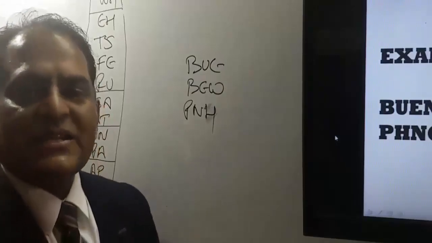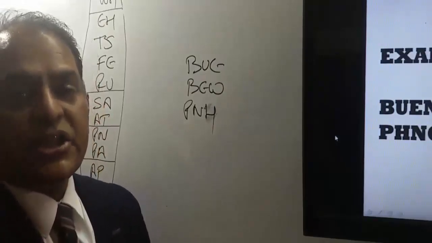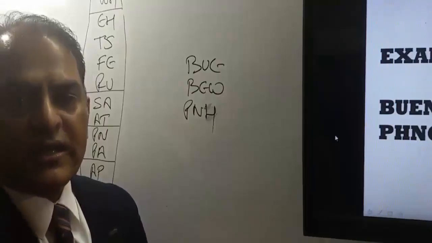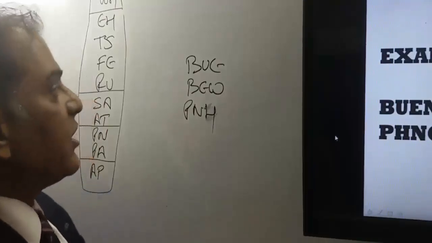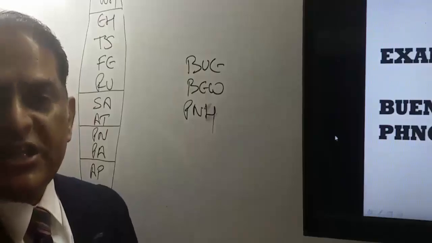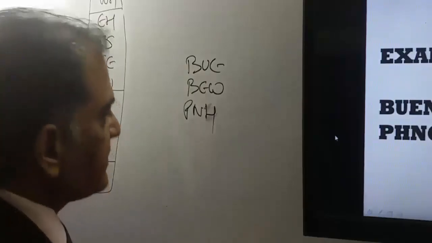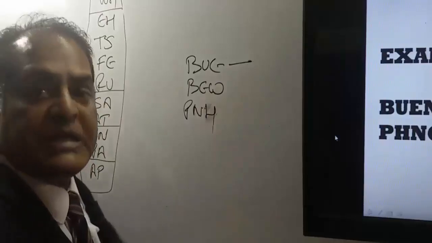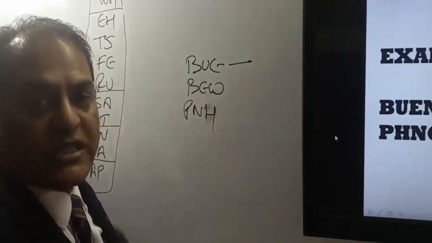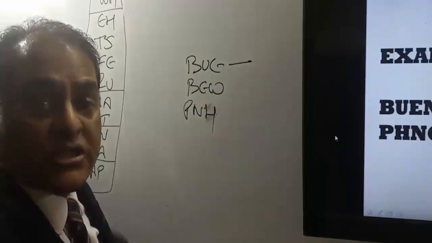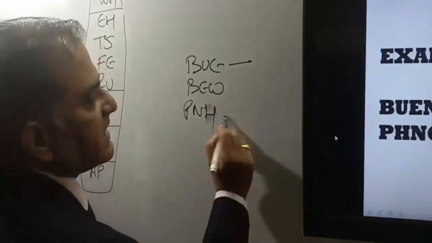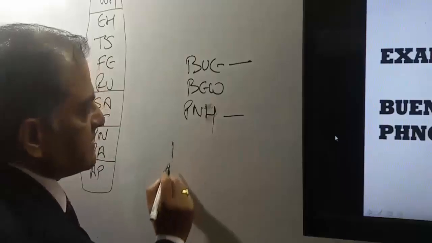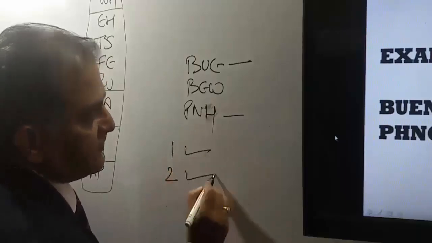SA condition says that your journey should be between South Atlantic and Southeast Asia. Here Buenos Aires is in Argentina, Argentina is in South Atlantic. Phnom Penh is in Cambodia, Cambodia is in Southeast Asia. That means this itinerary has satisfied the very first and the second condition.